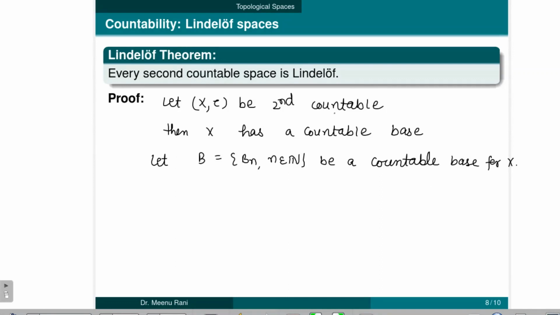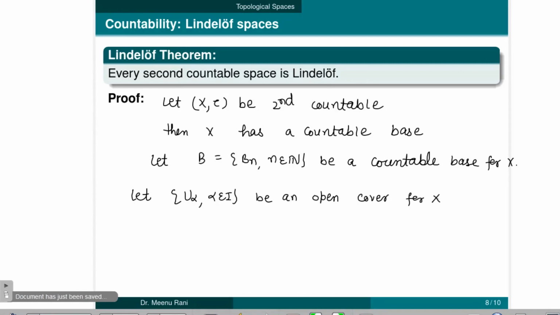Now to prove that X is Lindelöf, we take an open cover for X. Let the collection of U alphas be some open subsets of X which is an open cover for X. So here we can write X is equal to the union of U alphas.